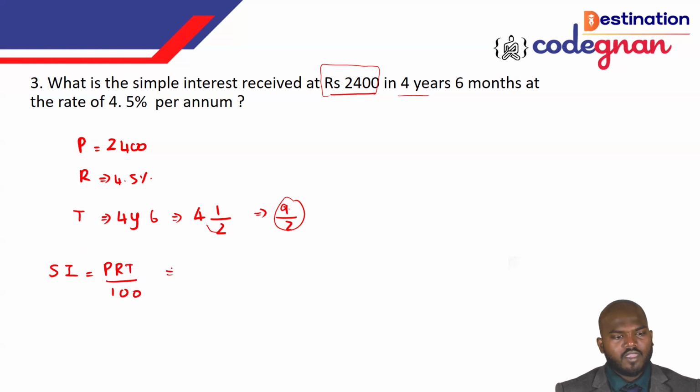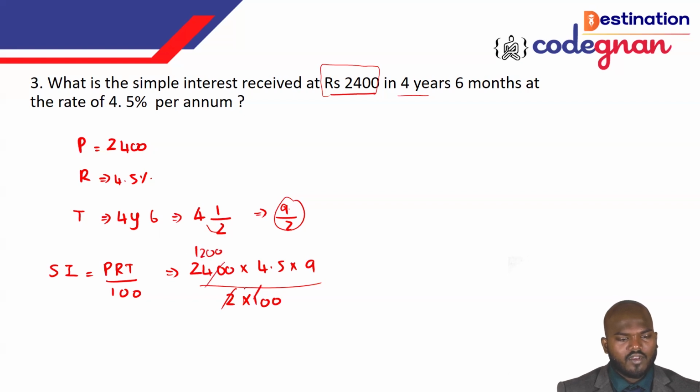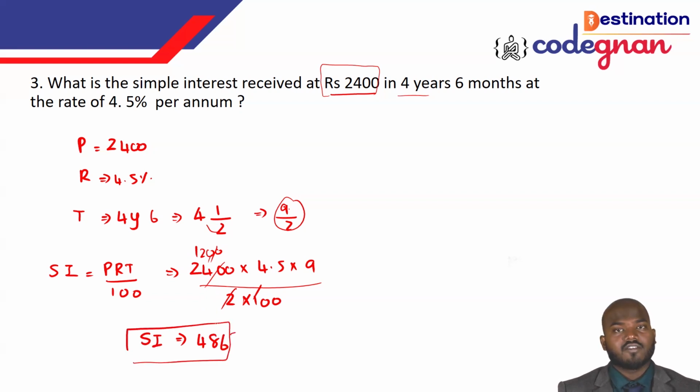You see, for PRT I can take the values: P is equal to 2400, R is equal to 4.5, and T is equal to 9 by 2, so that is 2 times 100 in the denominator. I can keep it here. The 2 times this we will call 12. 100 will get cancelled, and 12 times 9 times 4.5 will give you the answer: the value will be closely 486. That is the simple interest answer for this question.